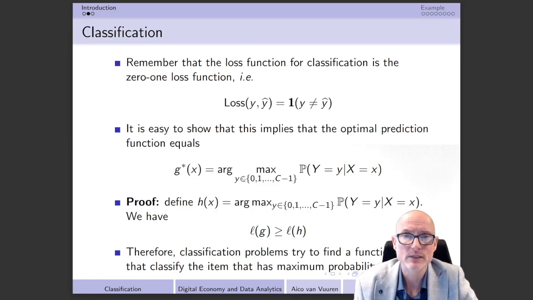Here also, this is only of theoretical value because of the fact that we don't know these probabilities that we have over here. If we would have known these probabilities, then at that moment in time we immediately get this g star x that we have over here. We don't have to do anything anymore. We don't need data anymore. But instead, we don't know these probabilities in general. And therefore, instead, we are going to use data in order to estimate it. And take into account that that essentially is the whole idea behind classification. We try to get estimation methods in order to estimate this thing that we have here at the right hand side.